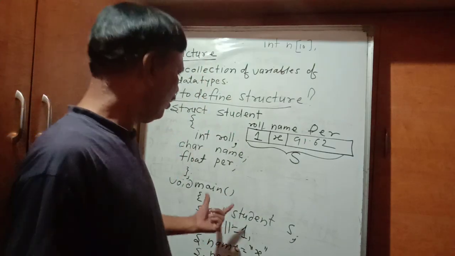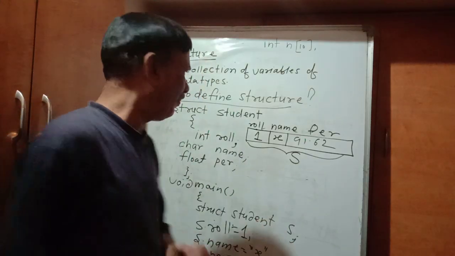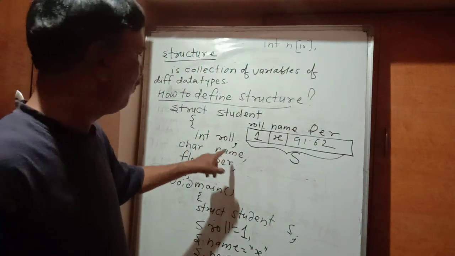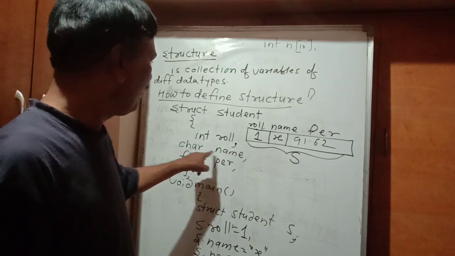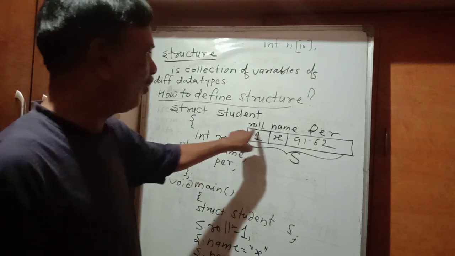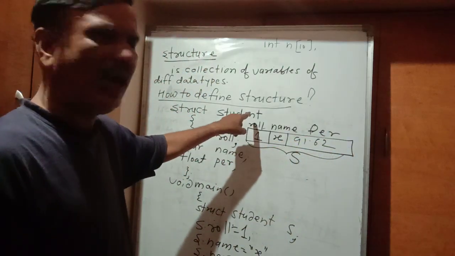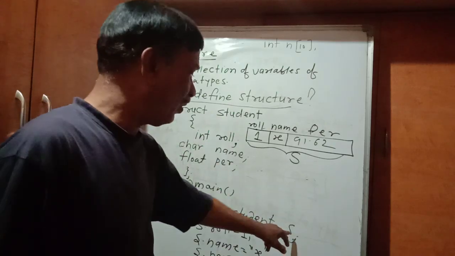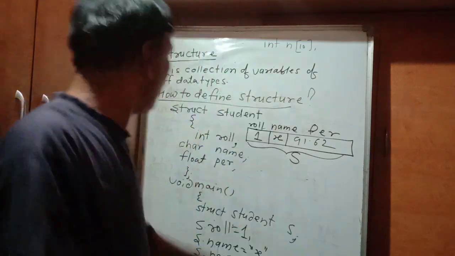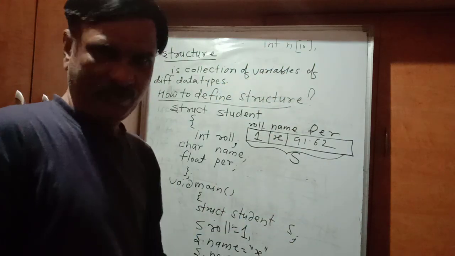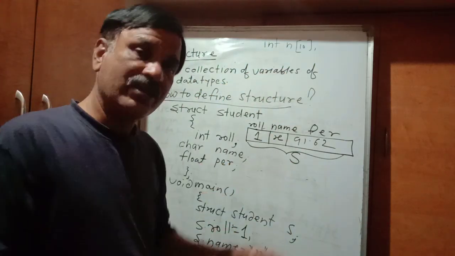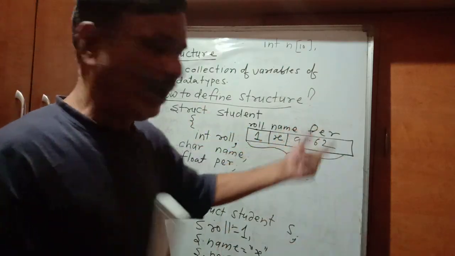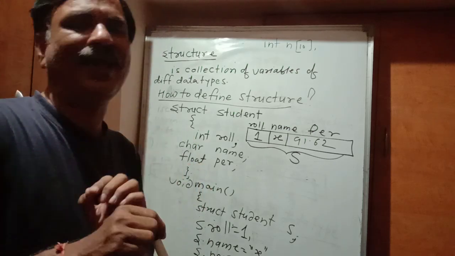It means that you will be getting a yes variable. How have you got it? You have got it as a combination of one integer, that is roll, one character, that is name, and one float, that is pr. And roll, name, pr are called the members of yes. Why? Because yes is a variable, but it is a collection of variables. Yes is a variable, but it is the collection of three variables: roll, name, pr.